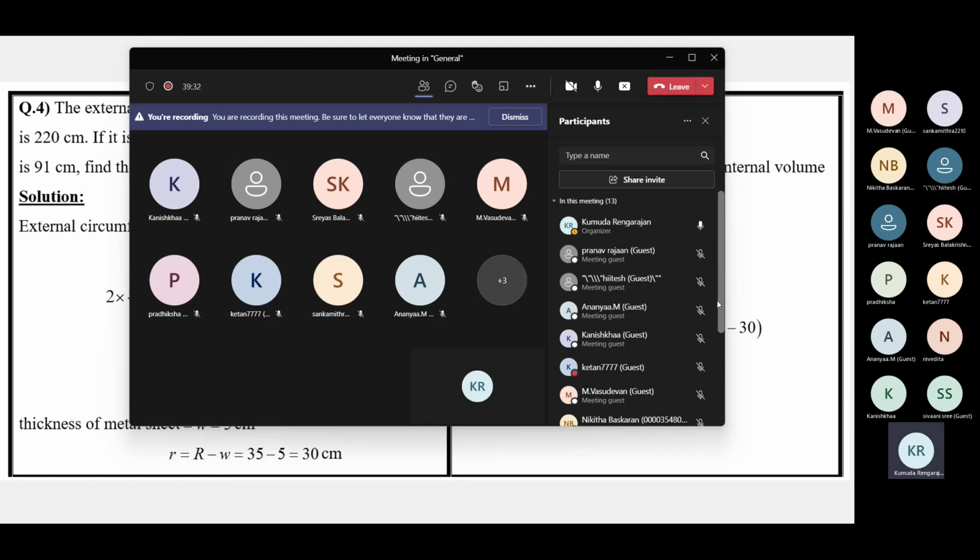Please try to send in the same order as we have worked the sums in the class. If it's from NCERT also, you can write the question. Okay, but there you have a choice. You can give the reference number and do only the answer. But otherwise, children, you have to write the question.